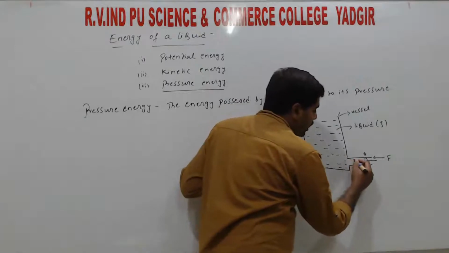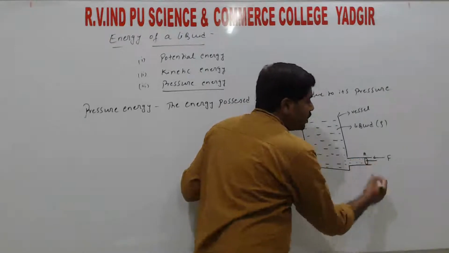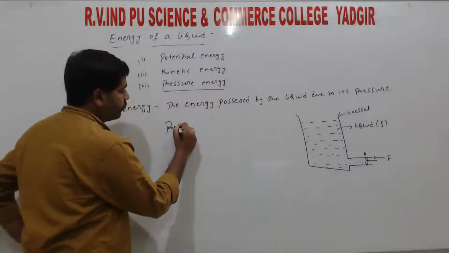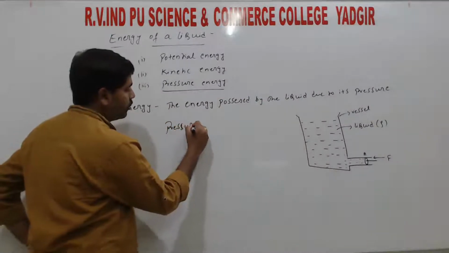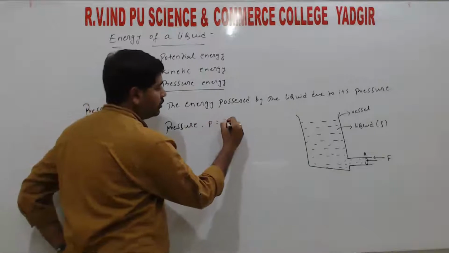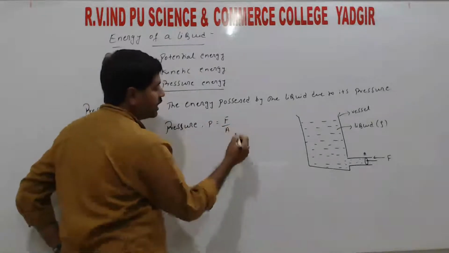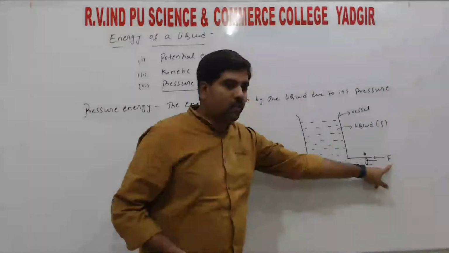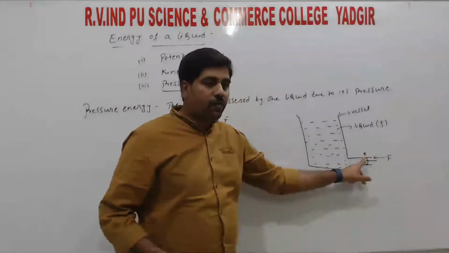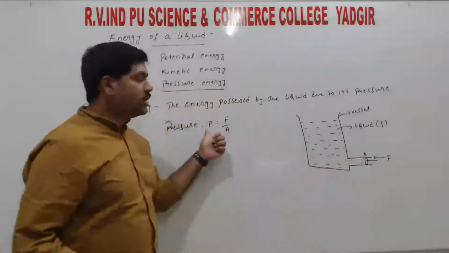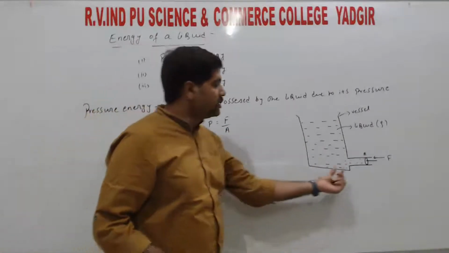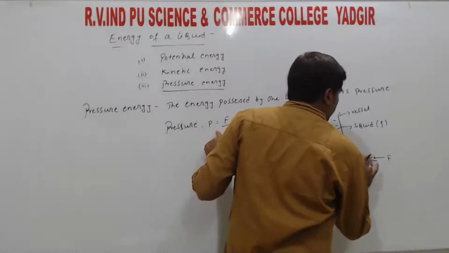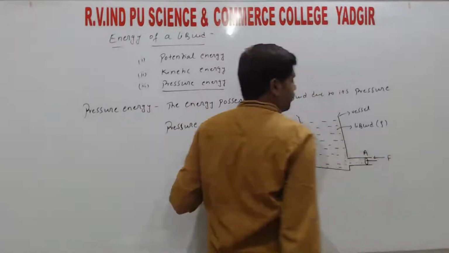That pressure P is equal to force acting per unit area, right? The external force acting on unit area of cross section A develops the pressure, and that pressure is acting on the liquid. So that is given by P is equal to F by A, right?